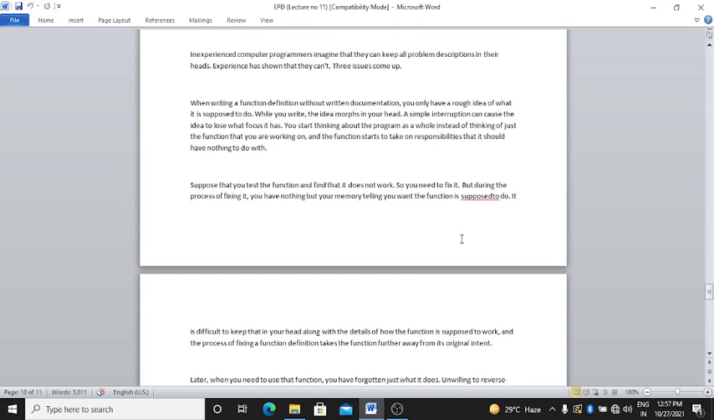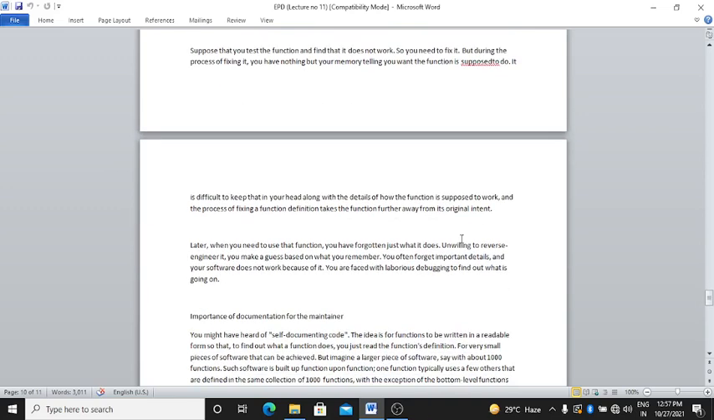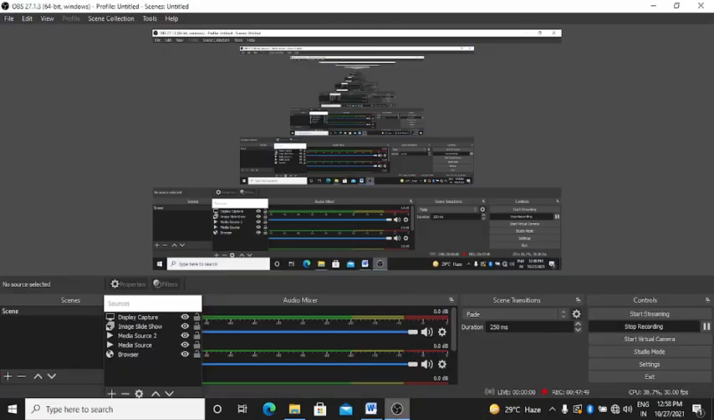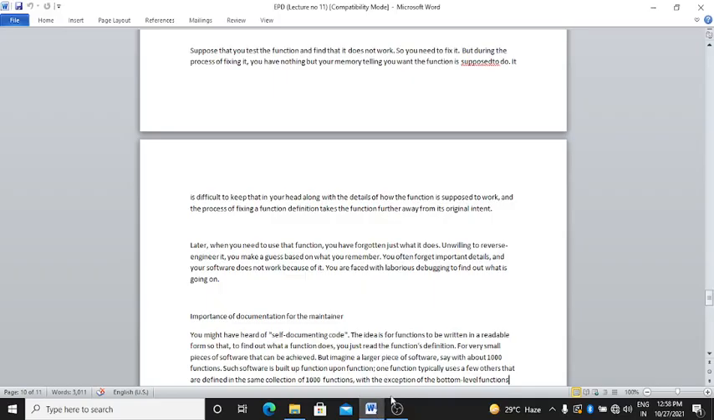The importance for the developer: we saw how the developer benefits from documentation. For today's lecture it is enough, we will stop here. In the next lecture we will start with the importance of documentation for the maintainer.